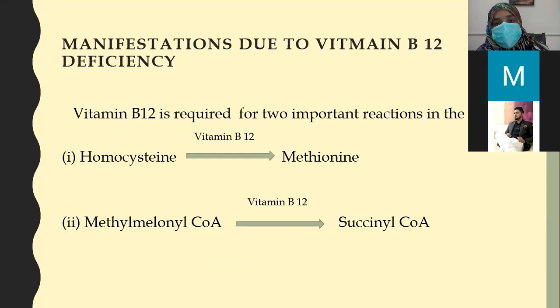So what are the manifestations due to vitamin B12 deficiency? What happens? Vitamin B12 is required for two major reactions in the body. Better memorize them. This is very frequently asked in short questions or in your MCQs. So B12 is required for two major reactions in the body for the conversion of homocysteine to methionine and methylmalonyl CoA to succinyl CoA.